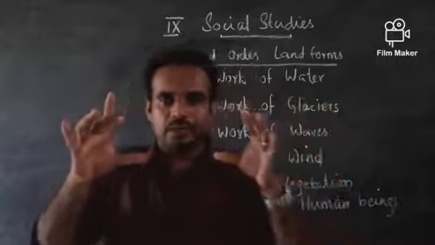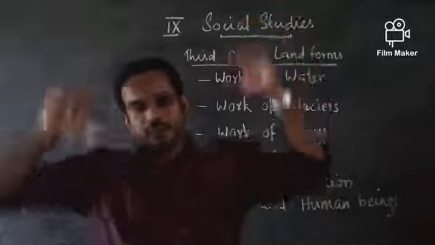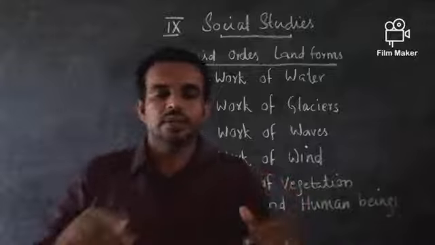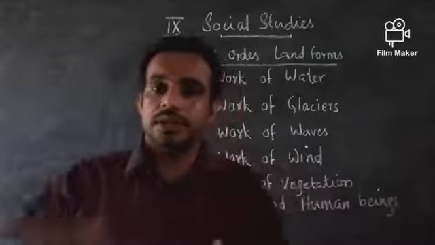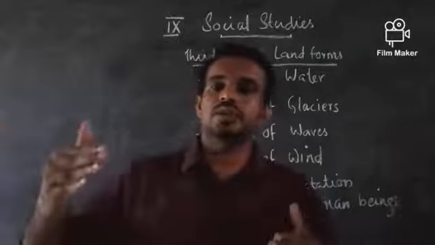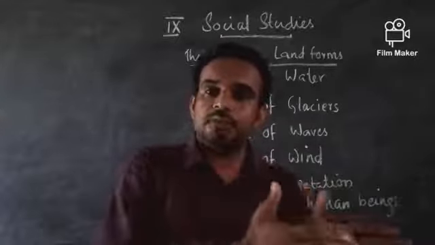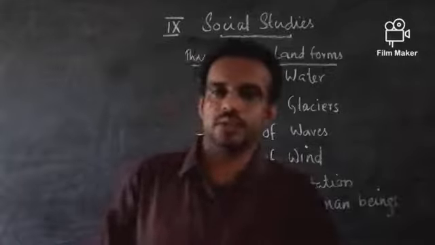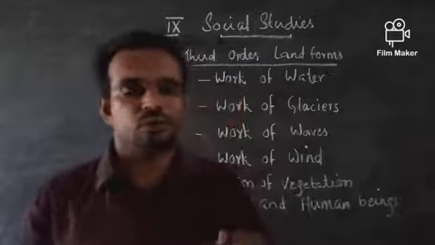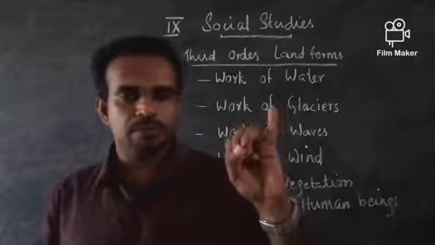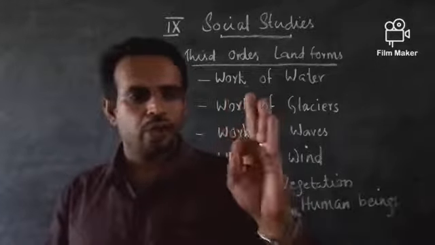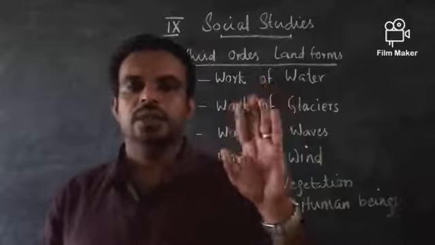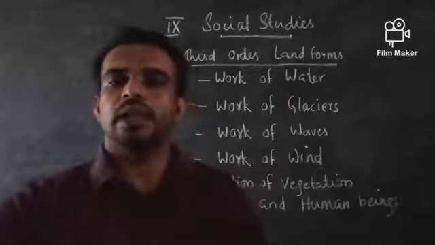If you take the picture of a river from above, we can see that it is not a straight line. It has ups and downs. That is what is called meanders. And to a greater extent, the meanders may cut off from the main flow of the water. That is what is called an oxbow lake. So these are the major works of water: V-shaped valleys, gorges, canyon, plunge pool, floodplains, meanders, and oxbow lake.